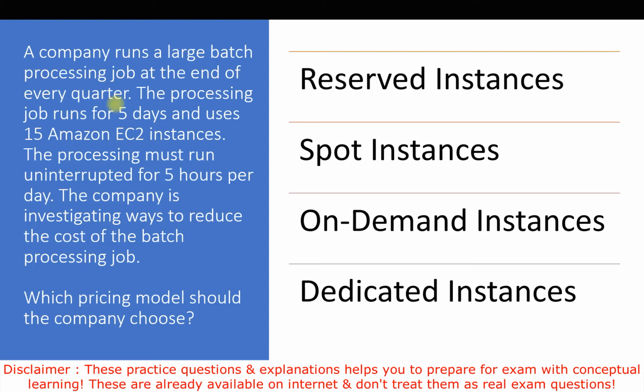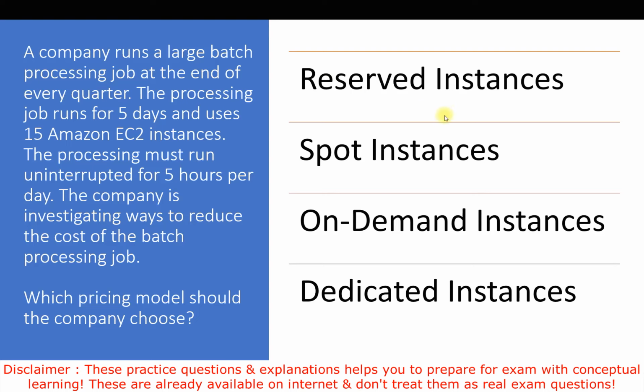When we are talking about every quarter or every month, something which is not continuously running, we can't go with reserved instances. As you know, we always go for reserved instances whenever we need to keep our services up and running throughout the time period. Either we want to go for 1 year or 3 years, then we will go with reserved instances. In this case we will not go with it, otherwise our cost will be higher. So we will not go with the first option, reserved instances.